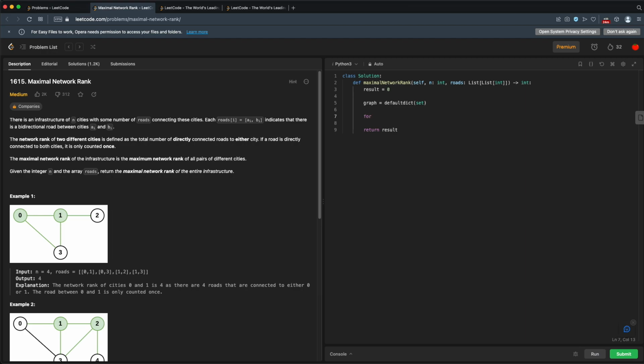All right, so then for every a and b, so that's every city a and city b in our roads list, we'll just add this to our graph. So our graph for city a will add city b. And the graph for city b will add a. So now we have a graph where if we index using a city name, we'll get the list of all the cities that that city is connected to. So that's essentially the count or the list of roads.